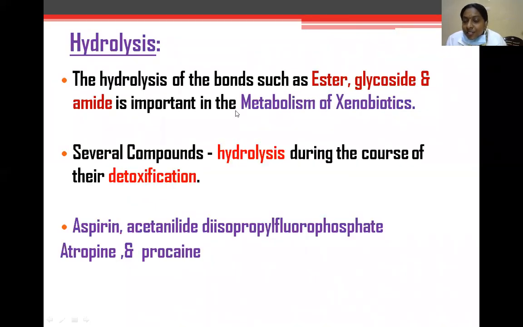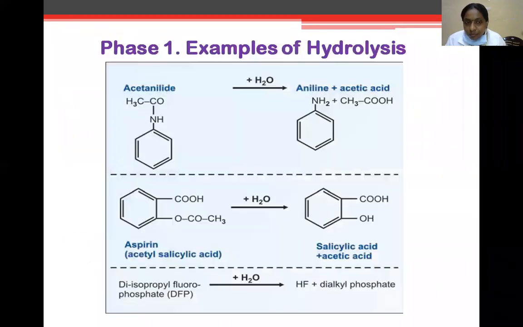Hydrolysis. Hydrolysis of bonds such as ester, glycoside, and amide is an important metabolism of xenobiotics. Several compounds are detoxified by hydrolysis, for example aspirin, acetanilide, diisopropyl fluorophosphate, atropine, and procaine. These are mainly involved in these hydrolysis reactions.